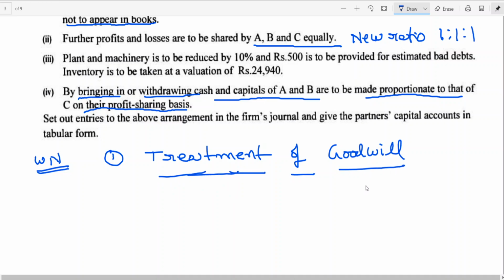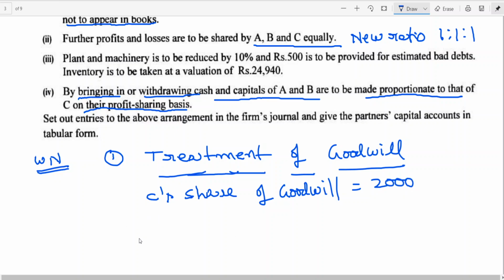To make it easy for you to understand, let me find out, given the information, 2000.